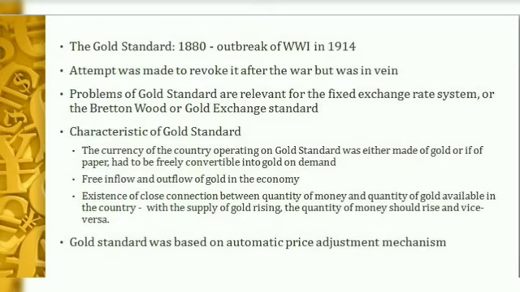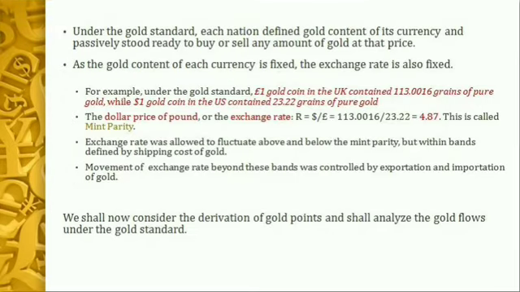Now, with these characteristic features of the gold standard, we can try to find out the ways in which the gold standard operated. The gold standard was based on an automatic price adjustment mechanism when it tried to correct the balance of payment disequilibrium. Under the gold standard, each nation defined the gold content of its currency and it passively stood ready to buy or sell any amount of gold at that price. As the gold content of each currency was fixed, the exchange rate between the currencies was also fixed.